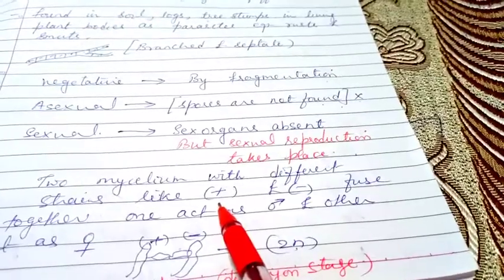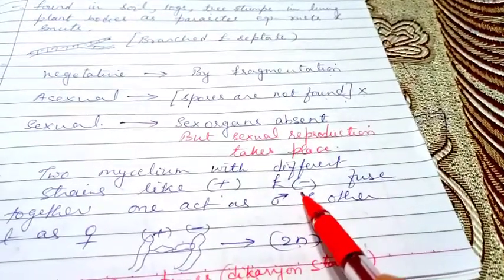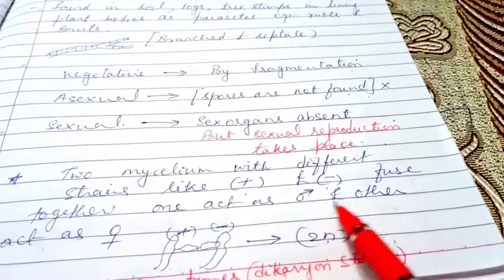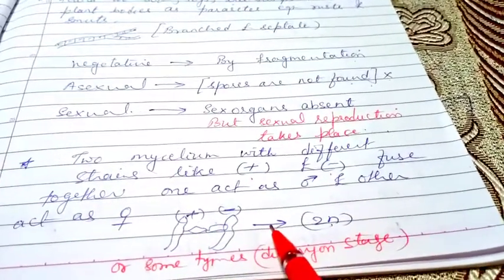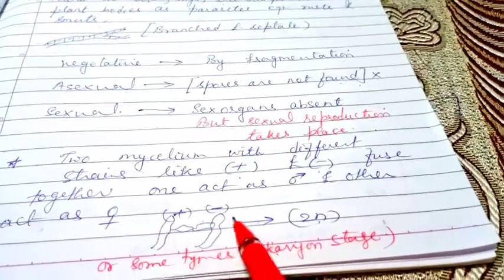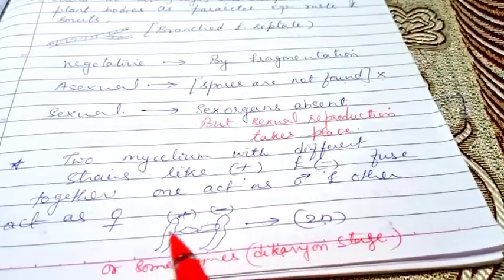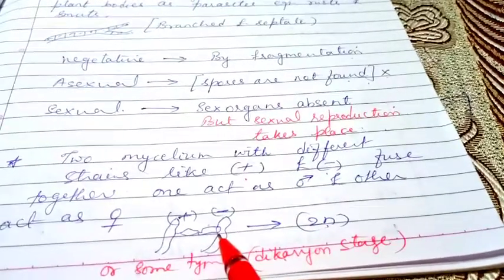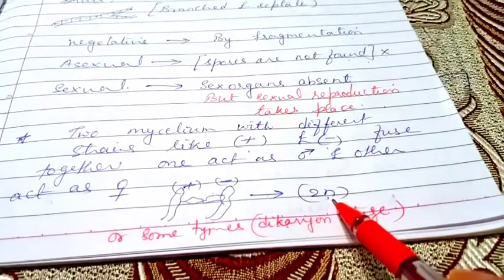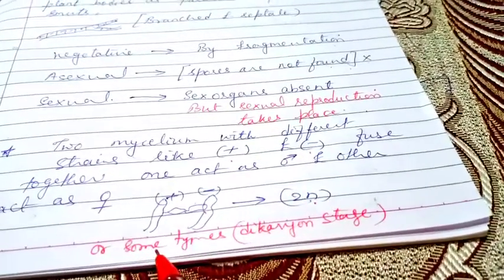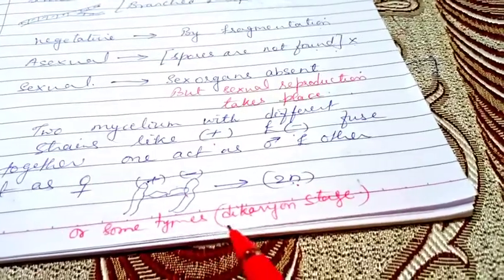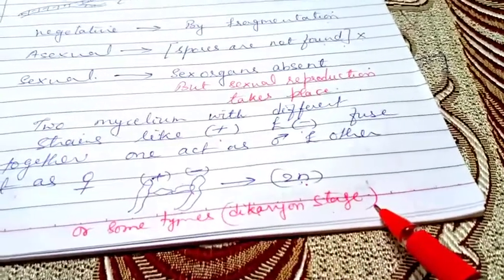Positive can act as male, negative can act as female, fuse together, and in this way reproduction takes place. So suppose this is positive strain, this is negative strain, both the mycelium come close together and they form a sexually reproducing body, 2N form, or we can say dikaryon stage.